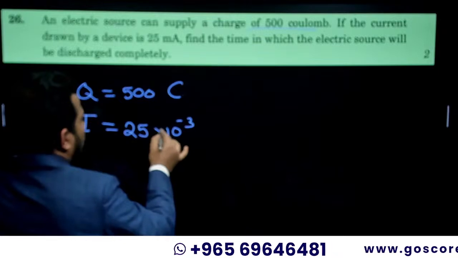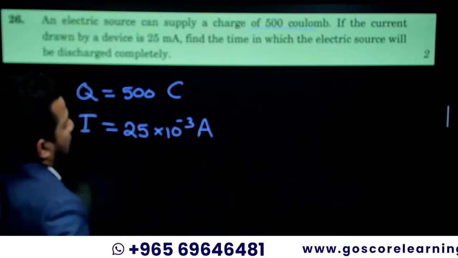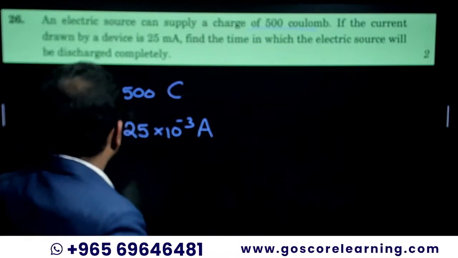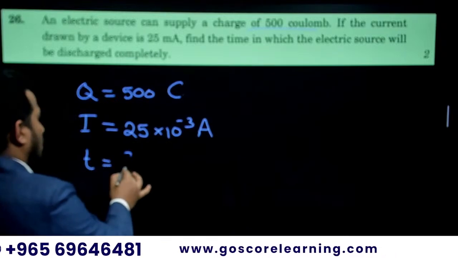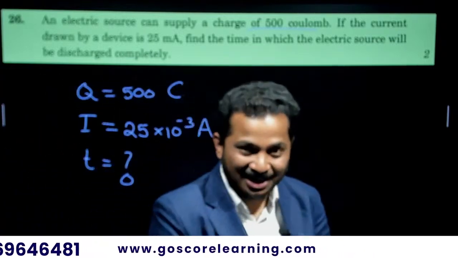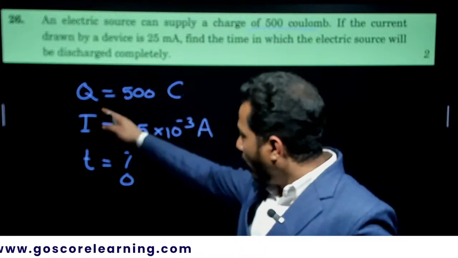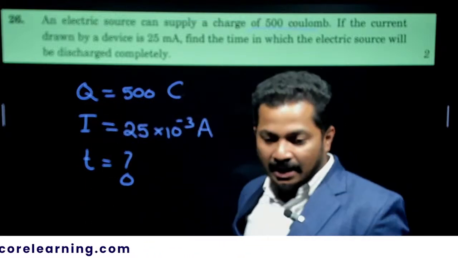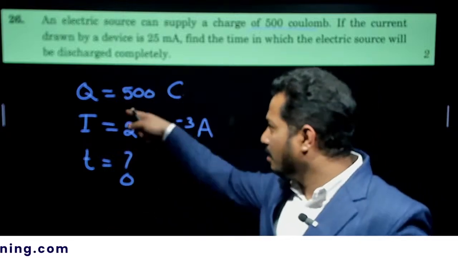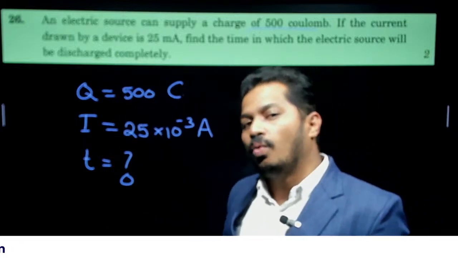10 to the power minus 3 into 10 to the power minus 3 ampere. Okay, so we need to find the time. Now it's just a matter of time. What is the relation connecting Q, I and T? My dears, what is the relation connecting them? Q, I and T. What is the relation for it?